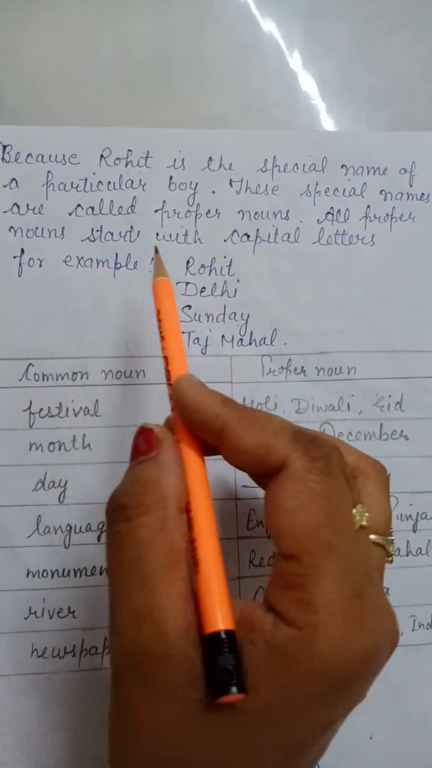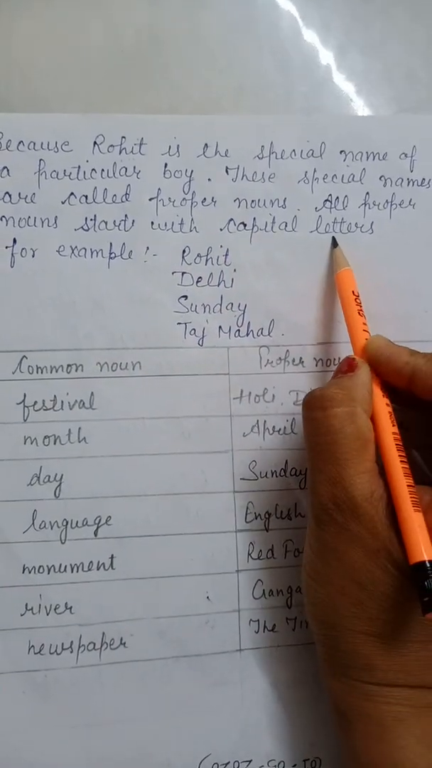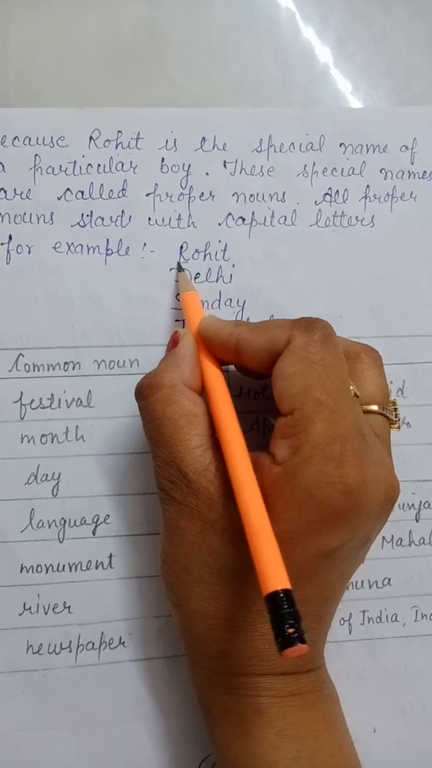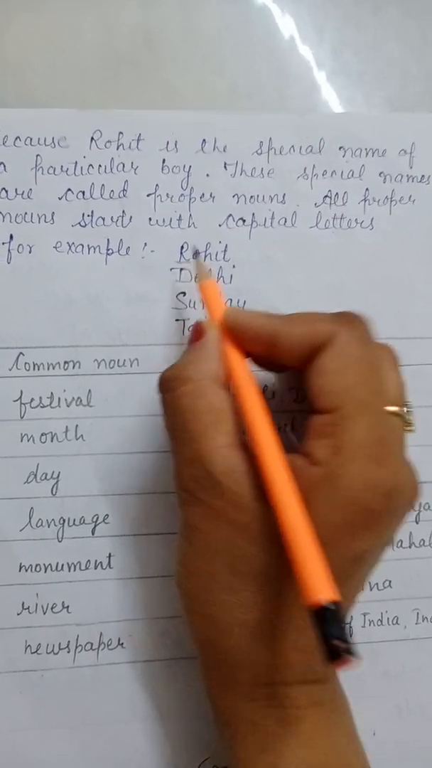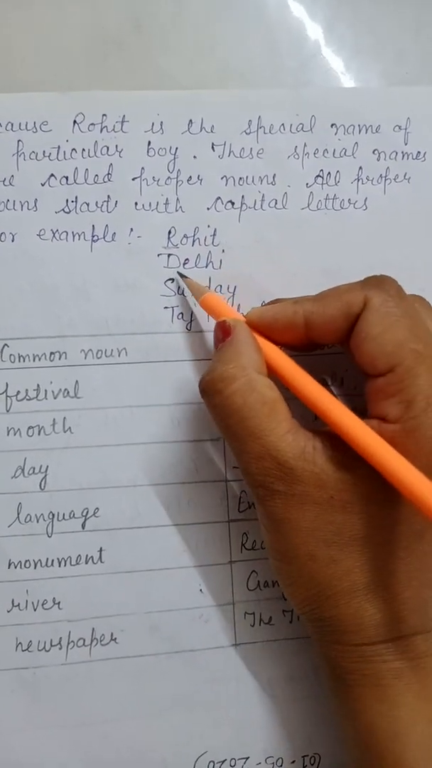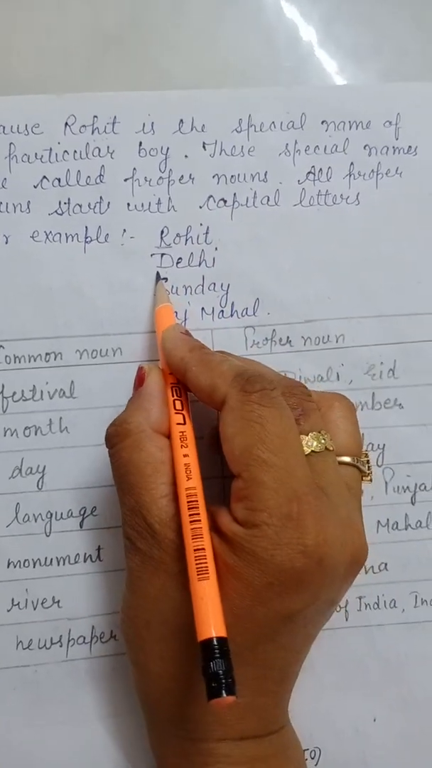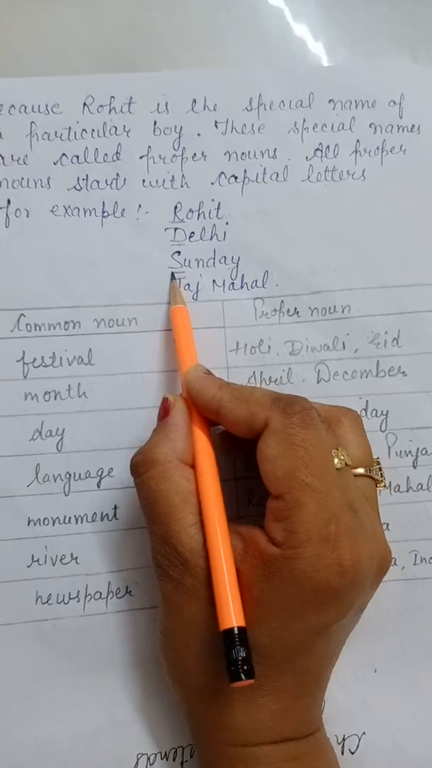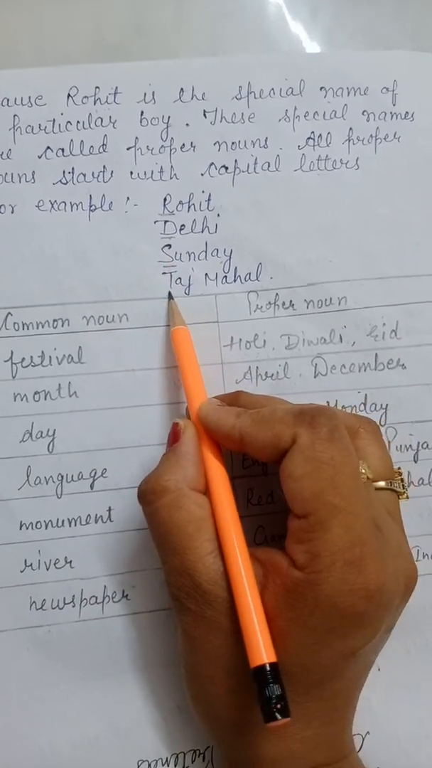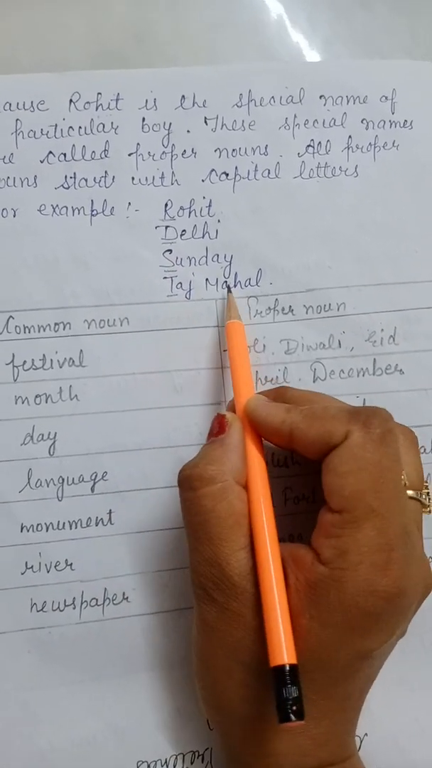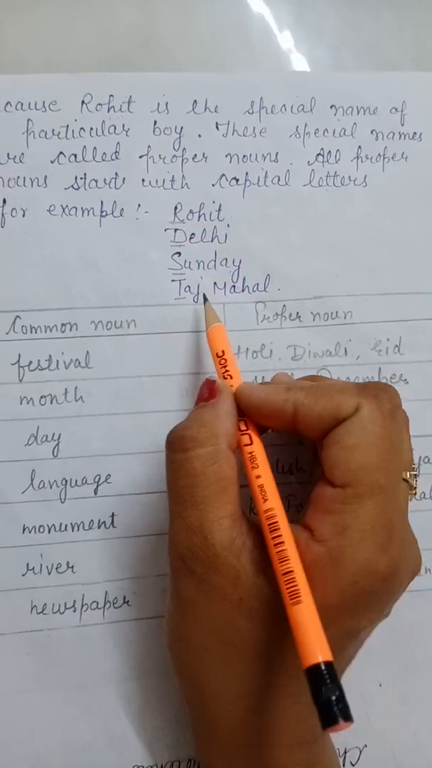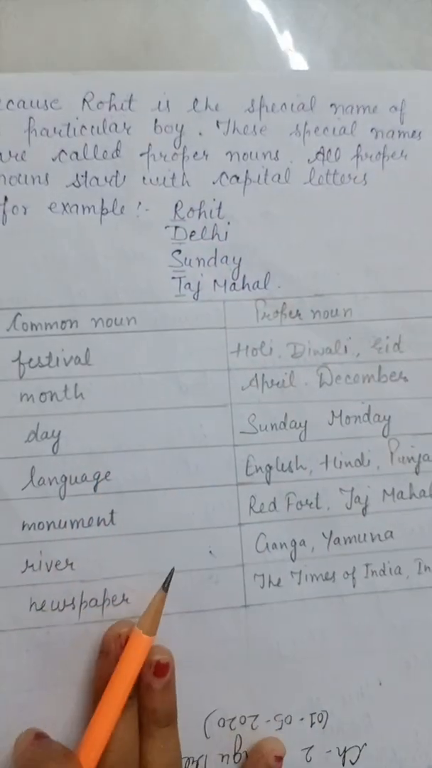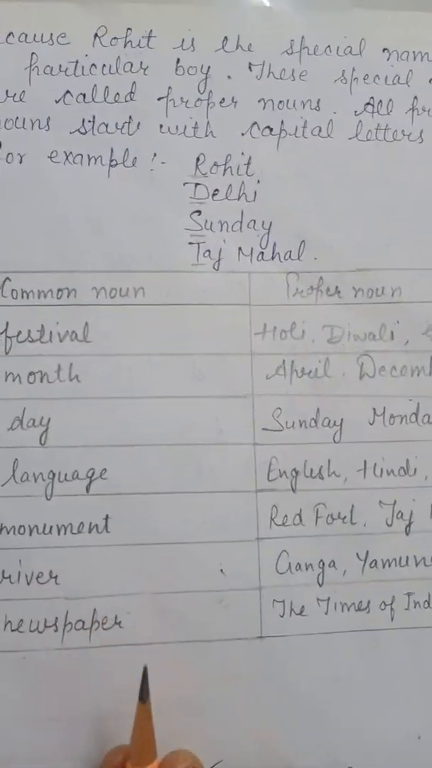All proper nouns start with a capital letter. So when we write, we will start with a capital letter. Like Rohit, Delhi. Delhi is also a proper noun. Sunday is the name of a day, also a proper noun. Taj Mahal, T is in capital. So this is also a proper noun. So these all come in the category of proper noun.